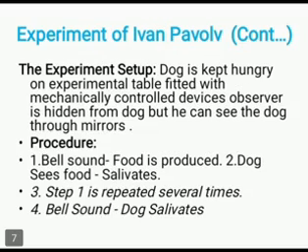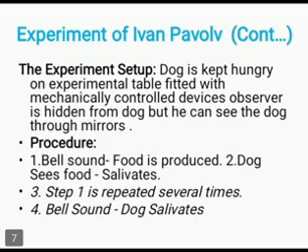Then the experiment steps. Next, we are discussing the experiment steps of classical conditioning. The dog is kept hungry on an experimental table fitted with a mechanically controlled device. The observer is hidden from the dog, but he can see the dog through mirrors.